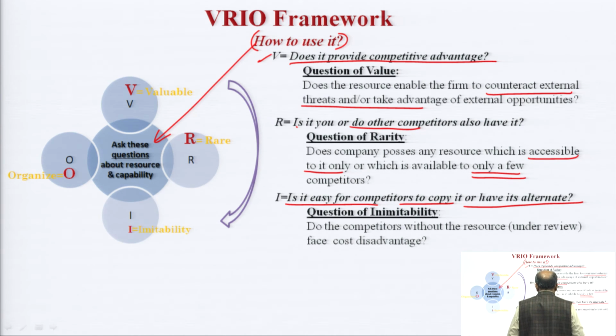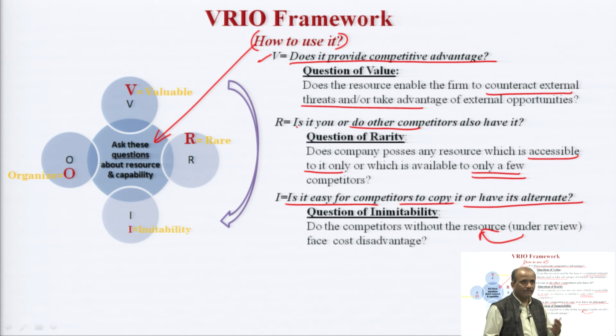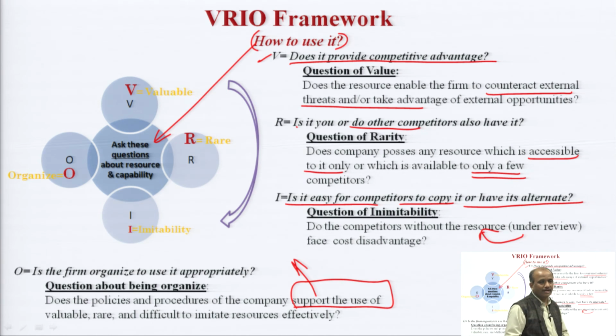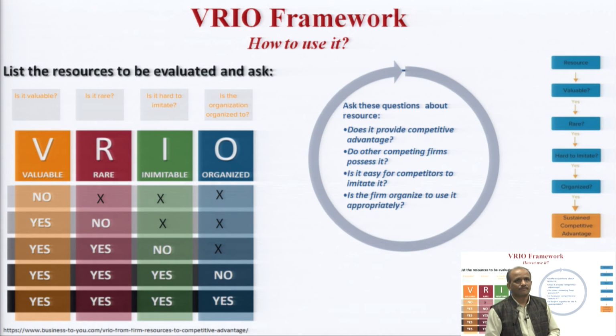The question regarding imitability would be: do competitors without the resource under review, the resource which I am considering, which I want to check, face a cost disadvantage? Not having it will create a disadvantage or not. And the last question is about the organization. Do the policies, procedures and culture of the company support the use of the resource? Check whether you have enough support mechanism to use this resource or not, and this is how you will use it.